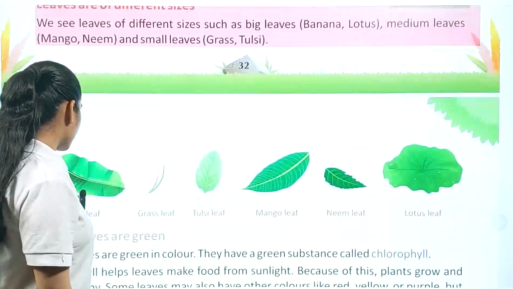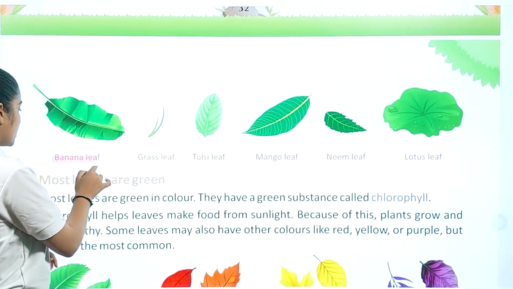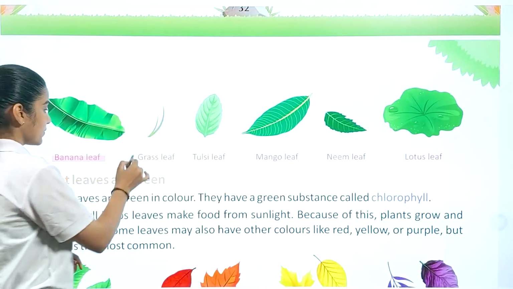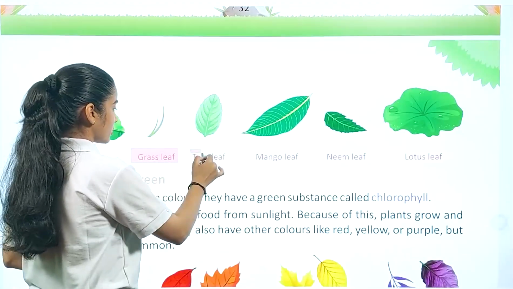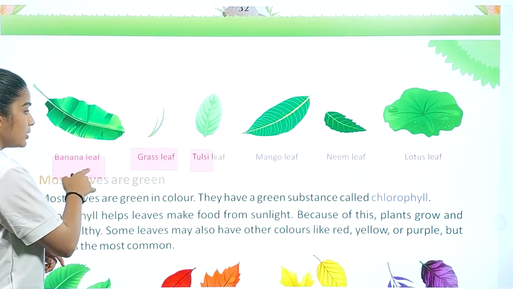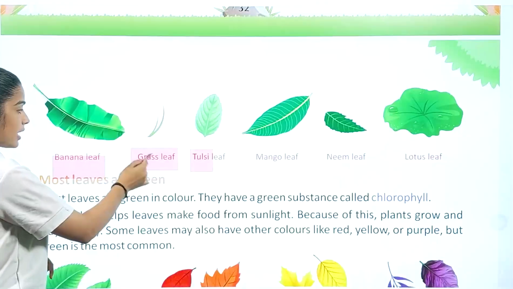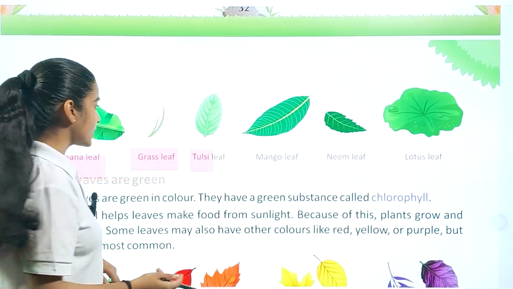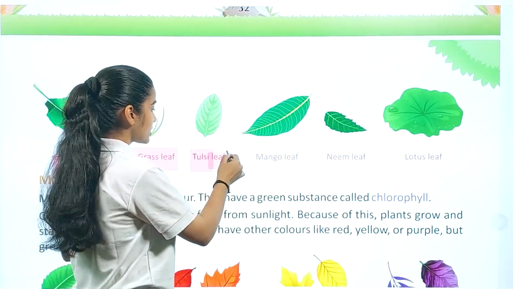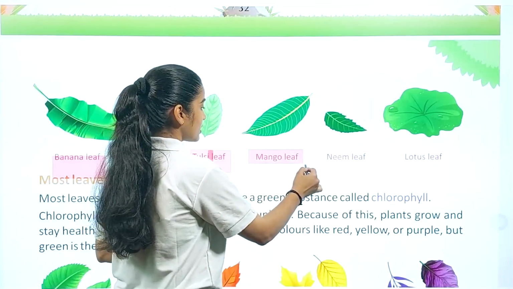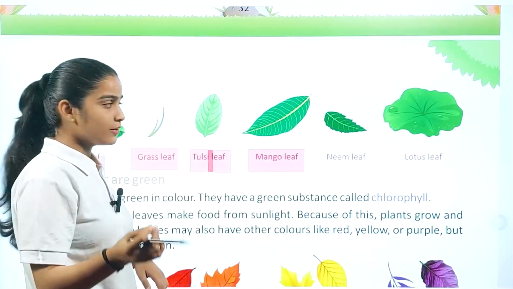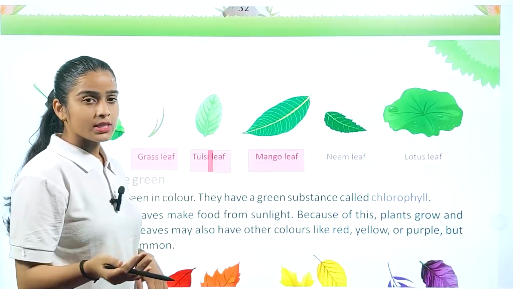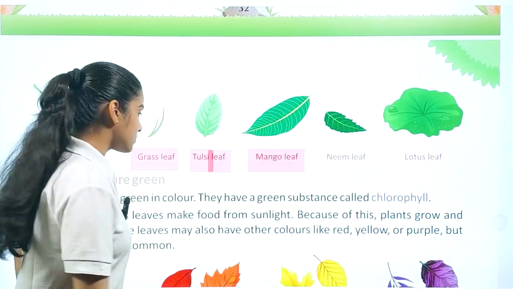What are the examples we have for the big one? Banana tree is an example of a big leaf. Grass leaf is an example of intermediate, we can say. Tulsi leaf is small in size. Mango leaf is intermediate level. Neem tree leaf is small in size. And the lotus leaf is big in size.